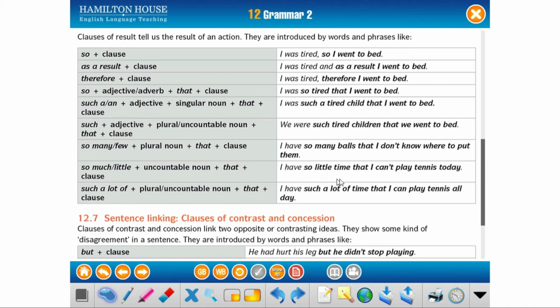I have so little time that I can't play tennis today. We are using little. The uncountable, remember that time is uncountable. And then what happened? I have such a lot of time that I can play tennis all day. We are using a plural.